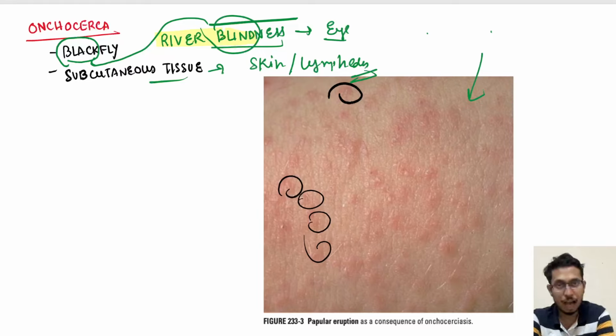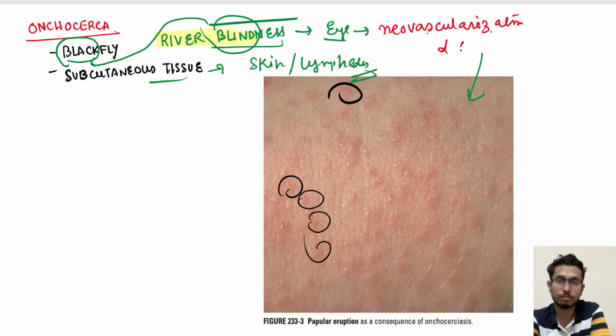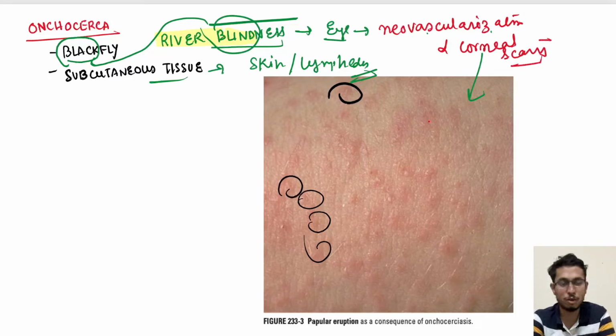In the eye there is neovascularization and corneal scarring, which leads to corneal opacity and ultimately to blindness. Sometimes it can cause anterior uveitis, chorioretinitis. Snowflake cataract can also be seen.